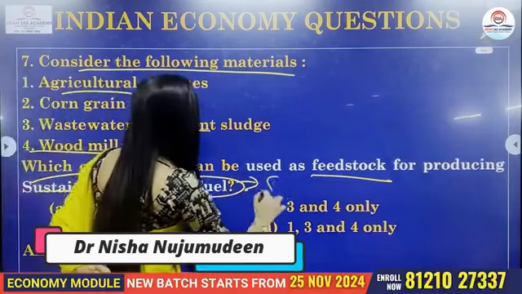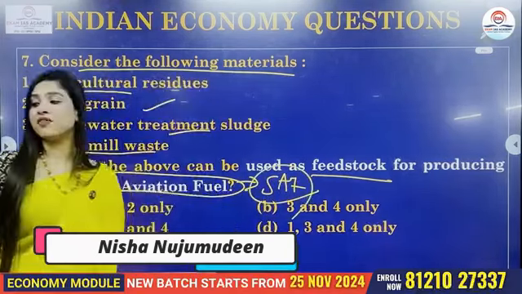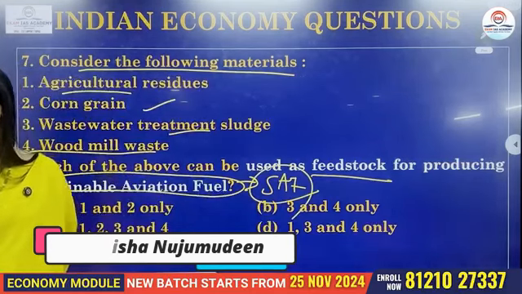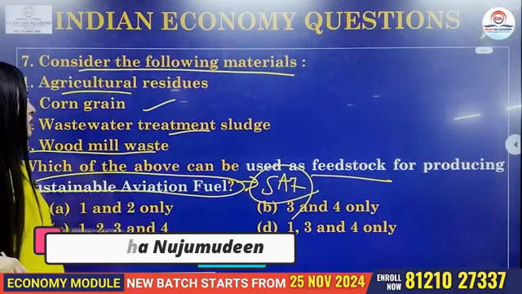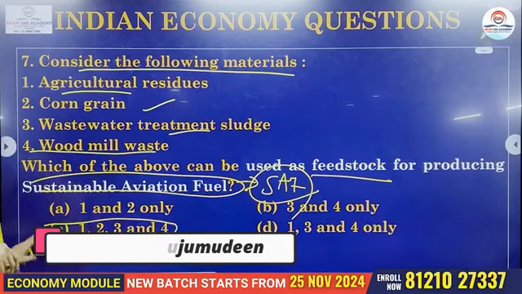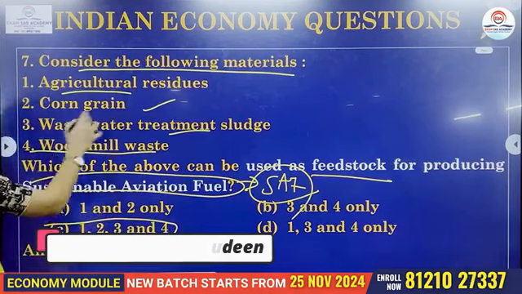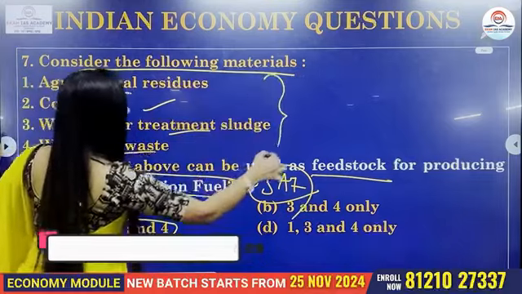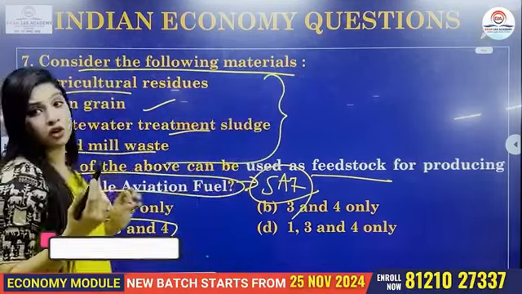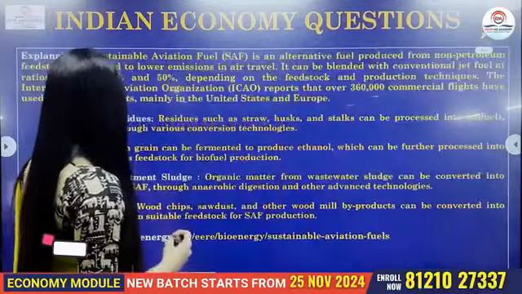So the keyword is SAF, that is sustainable aviation fuel. Now in this particular question, the answer is all the above: 1, 2, 3, 4. Which means that all of these materials are used as the feedstock for producing your sustainable aviation fuel.